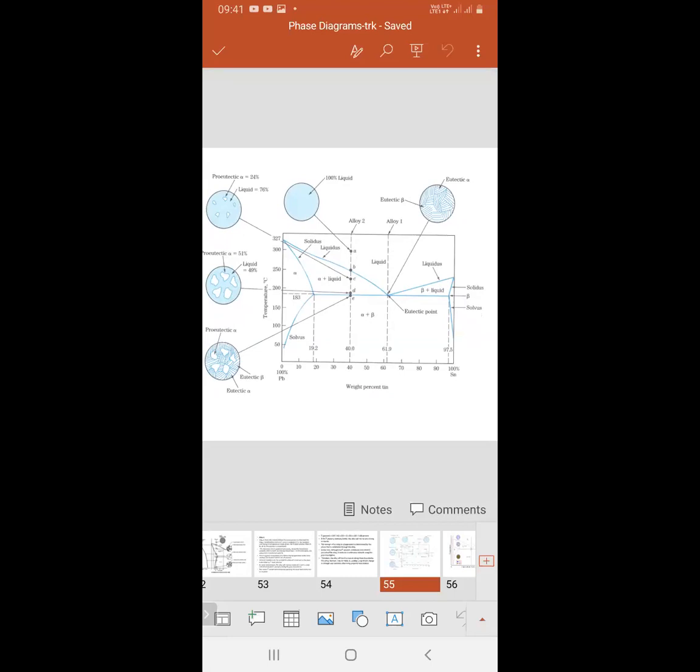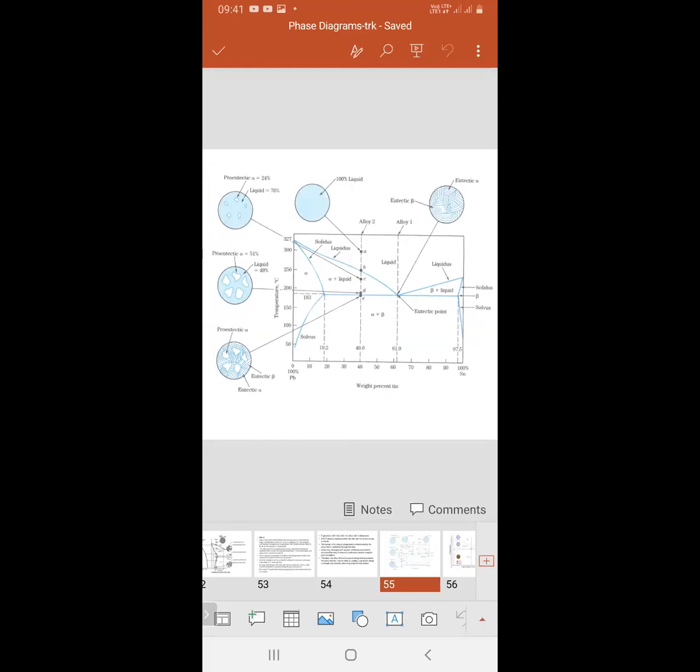Lead and tin, that is a partial eutectic example. This one is a partial example, tin and lead. In the previous one, I discussed just an example. In the previous diagram, I had taken pure metals.